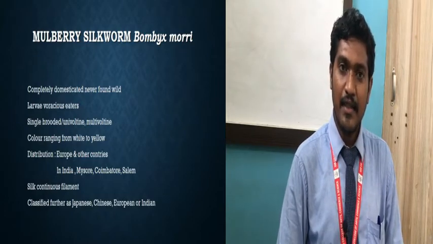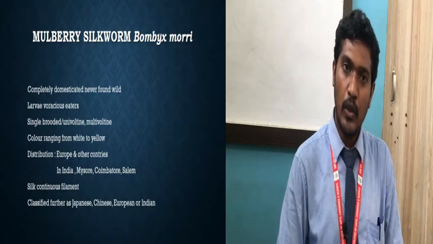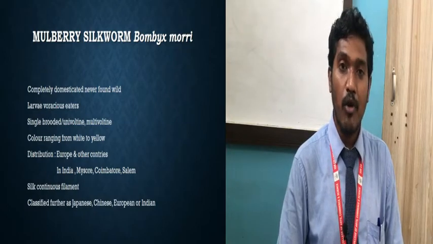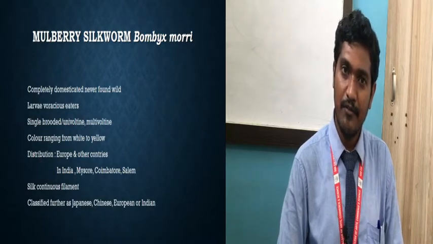Then the next is color range. How will the color be? White to yellow. So you will see the color white to yellow. And this is of the moth, not of the larvae. The larvae's color will be different.